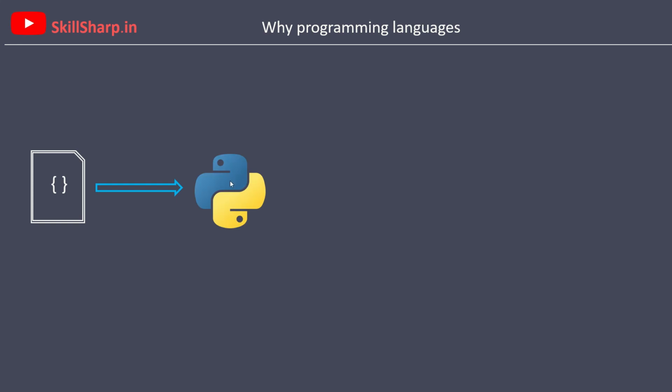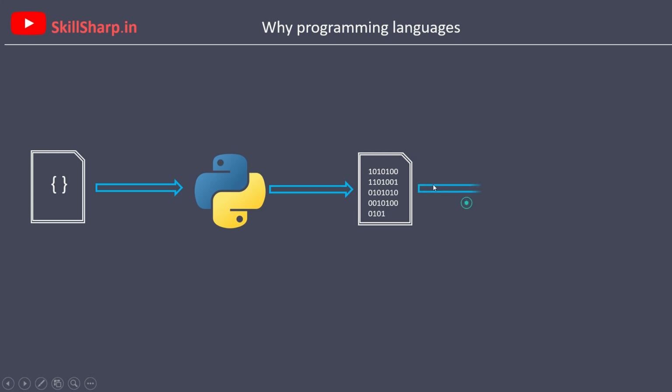Then that is sent to programming languages like Python, C, Java, C Sharp, etc. Those languages are nothing but a program that will convert our source code files to binary code, such as zeros and ones. Then those files are fed to computers, and the computer will perform the task and give us the awesome applications that we use in our day-to-day life. This application where I am showing you all this graphical representation is also a computer program, and a computer just understands combinations of zeros and ones.